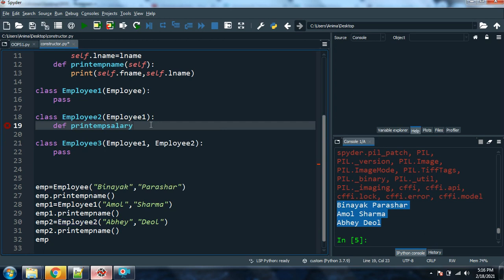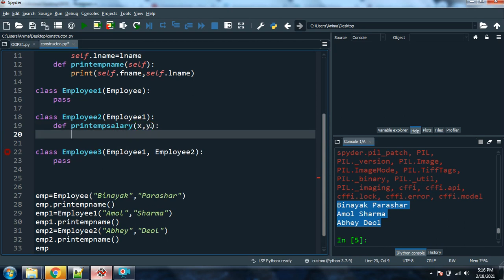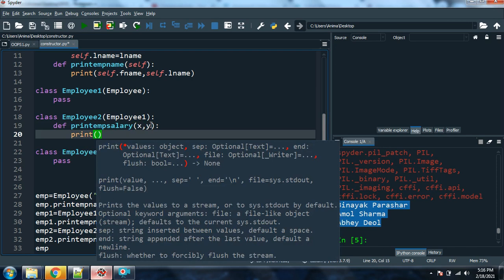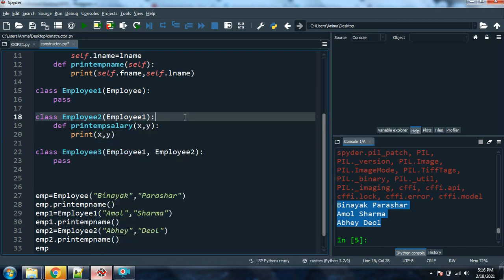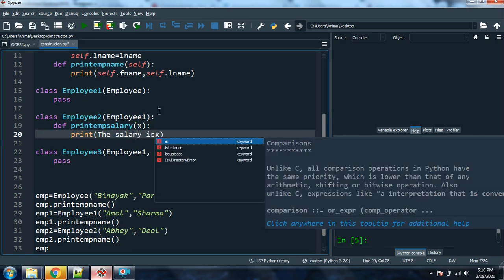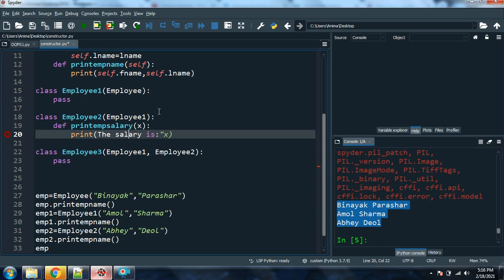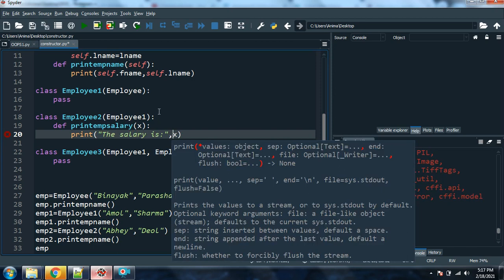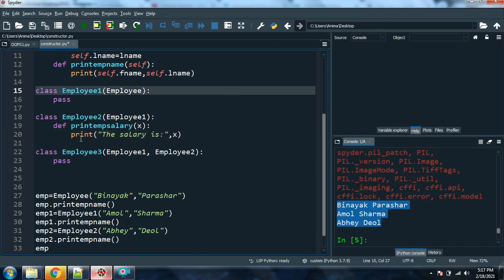Okay, and here I'm just simply passing it as a function name, so I'm just passing it as self, or you can pass here two parameters, say suppose x comma y, and here I am just printing x comma y. Two parameters I have passed. Or directly you can pass one parameter because I'm just dealing with the salary only, and printing here is, so I can write down the salary is, okay, so I have to close it over here. Now this is done.